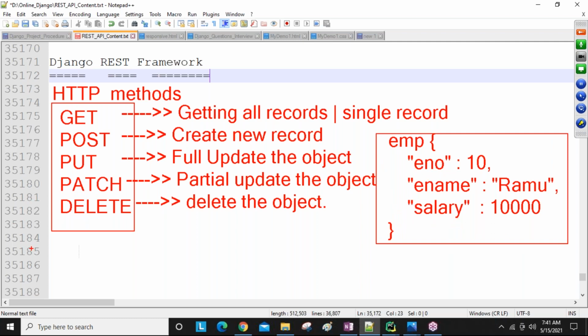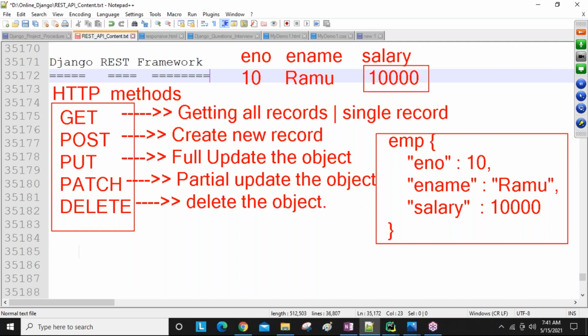The original object is inside the database. Which format is available in the database, guys? E number, e name, salary, like this, their columns. Here employee number 10, employee name Ramu, employee salary is 10,000. Now my intention is I want to update only the salary to 20,000. I am giving an increment from 10,000 to 20,000. The company is giving an increment to this particular employee.